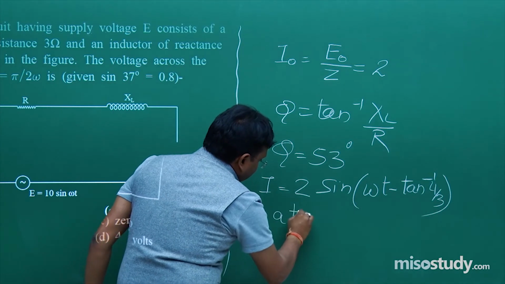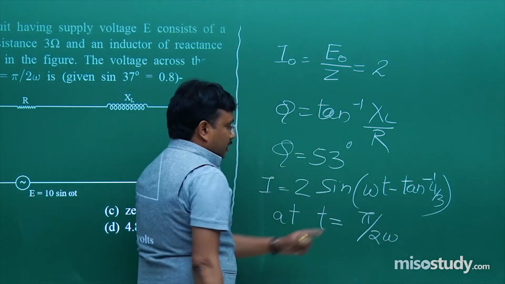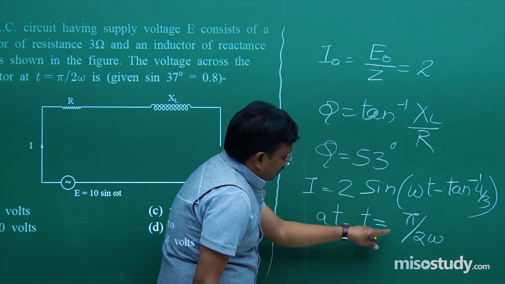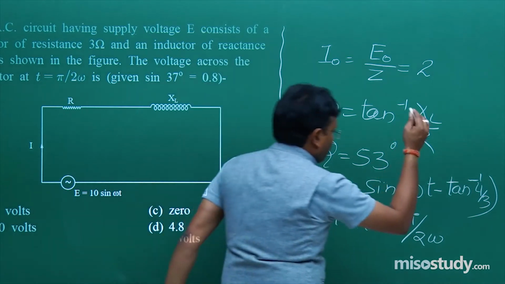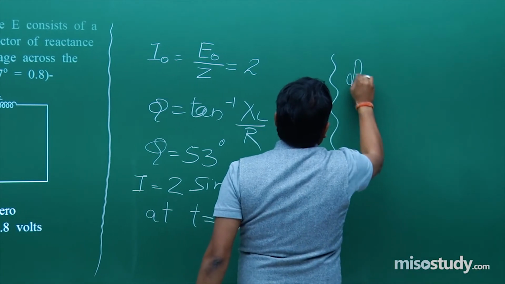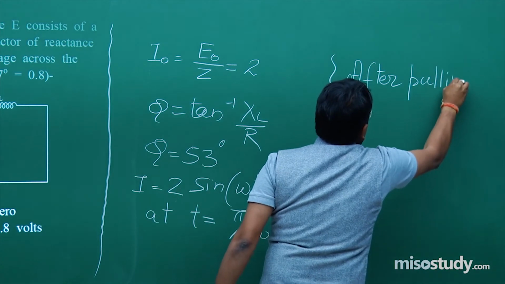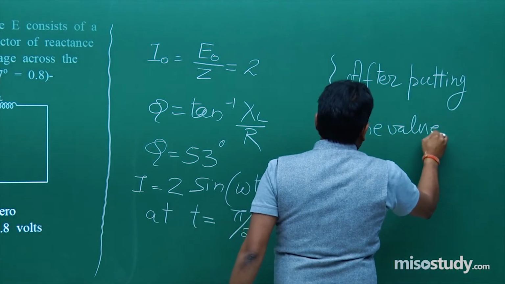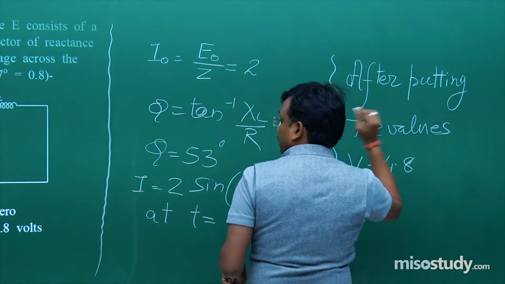At t is equal to pi upon 2 omega. It is given in the problem itself that you have to find the value at this time. So at t is equal to pi upon 2 omega, after putting the values, VL is equal to 4.8 volts.